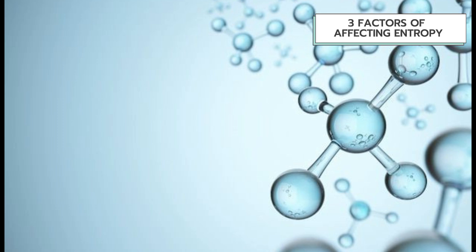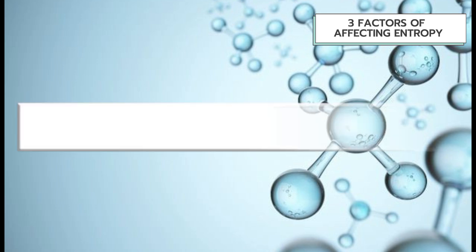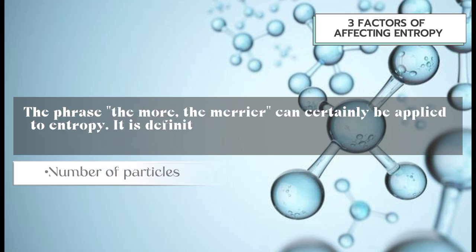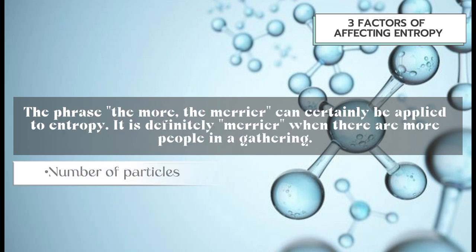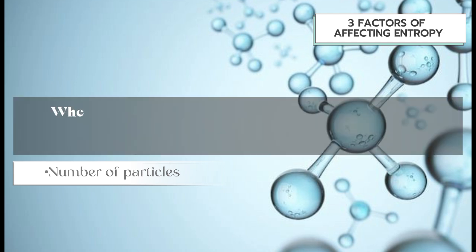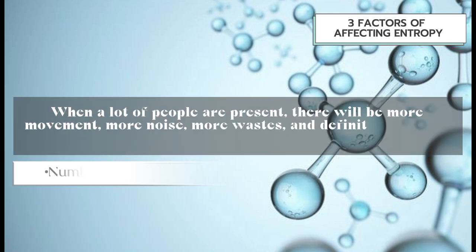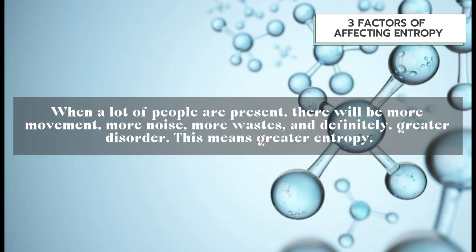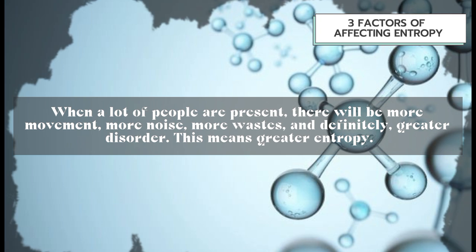And the last factor affecting entropy is the number of particles. The phrase "the more the merrier" can certainly be applied to entropy. It is definitely merrier when there are more people in a gathering. When a lot of people are present, there will be more movement, more noise, more waste, and definitely greater disorder. This means greater entropy.